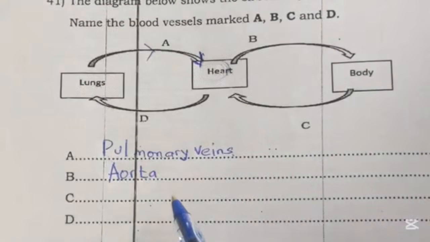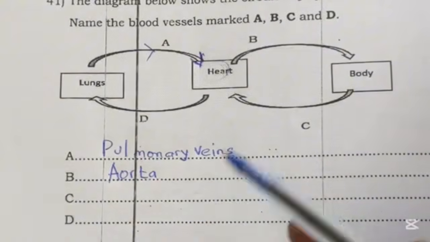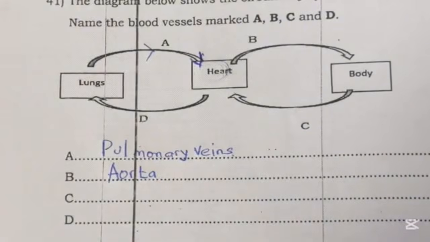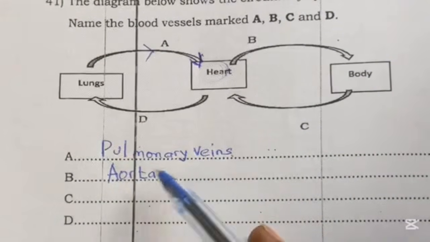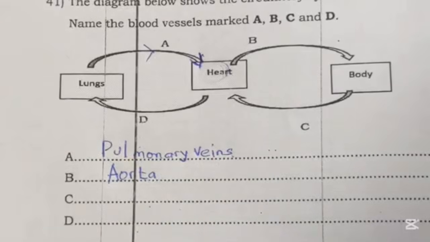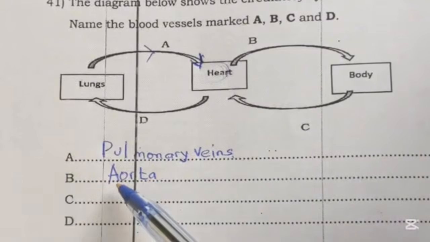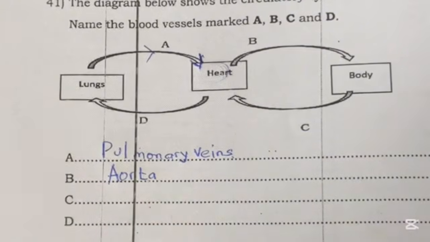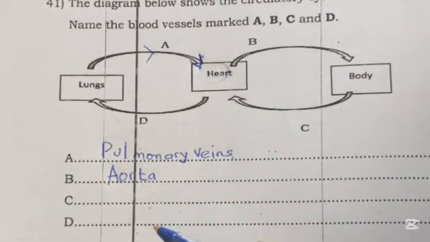This is the blood vessels, of course, and it is the main artery. It is not a vein. It is the main artery that carries oxygenated blood. Both of them carry oxygenated blood. But the aorta carries oxygenated blood from the left side of the heart to the rest of the body.